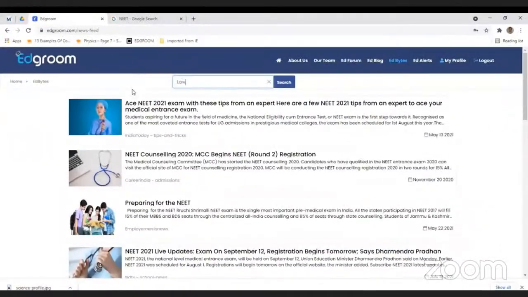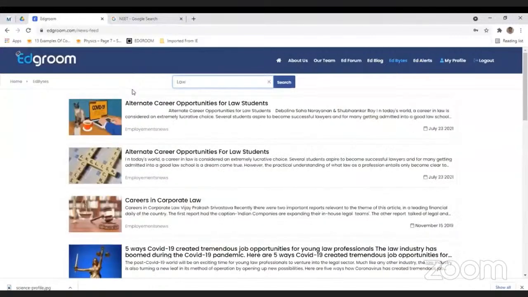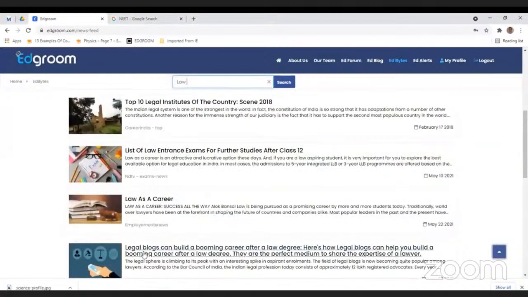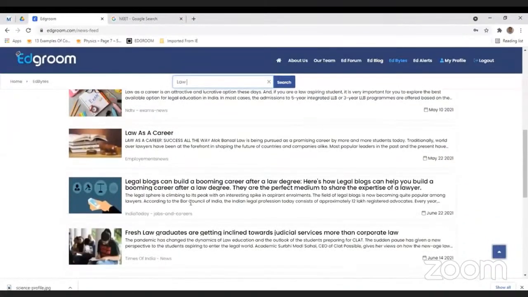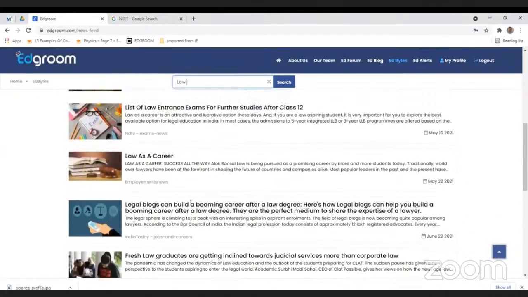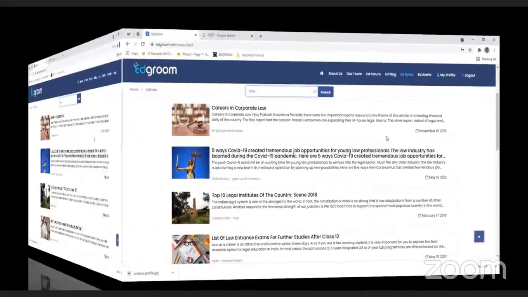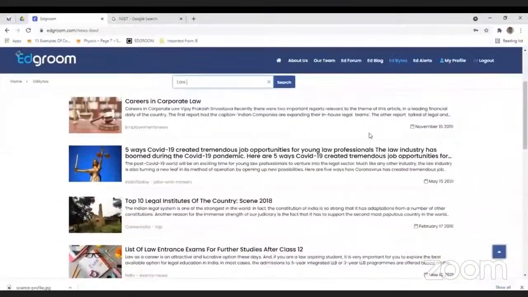Suppose a student is preparing for law, he just types the word law and will get all the information related to law. This is the main advantage for the students. Those who wish to see information related to their career can browse all that from EdBytes. It is a very useful tool for students who want to take their career to a higher level. Thank you.